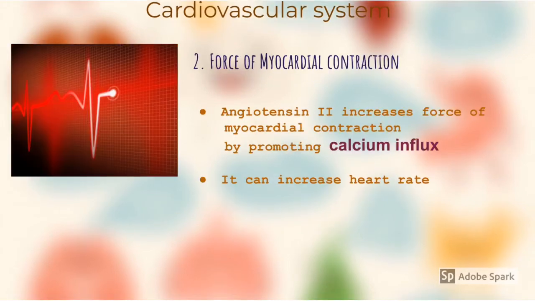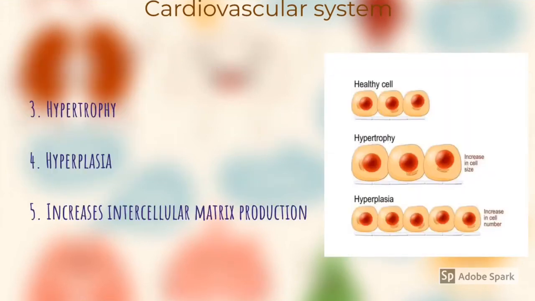Next is force of myocardial contraction. It increases the force of myocardial contraction by promoting calcium influx, and because of that, it increases the heart rate. Other functions are hypertrophy, hyperplasia, and it also increases intercellular matrix production.